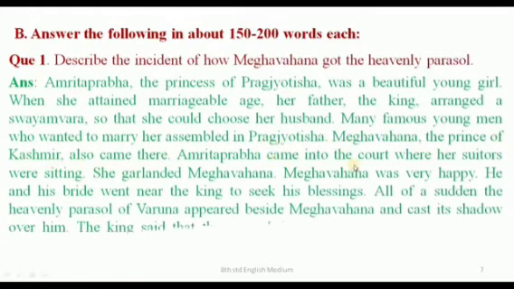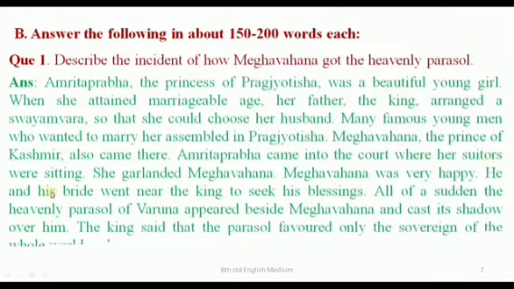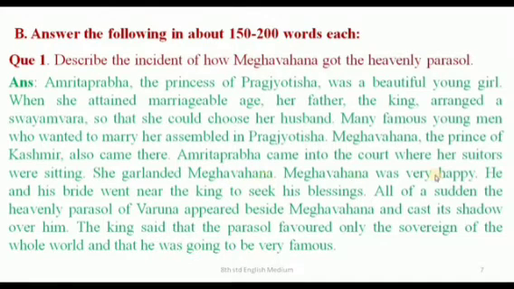Amrita Prabha came into the court where her suitors were sitting. She garlanded Meghavahana. Meghavahana was very happy. He and his bride went near the king to seek his blessings. All of a sudden, the heavenly parasol of Varuna appeared beside Meghavahana and cast its shadow over him. The king said that the parasol favored only the sovereign of the whole world and that he was going to be very famous. Next question.